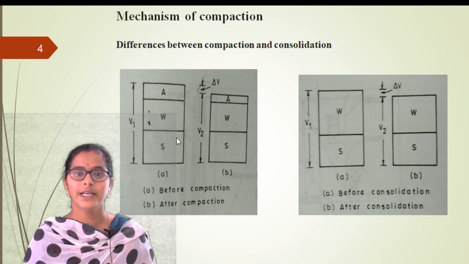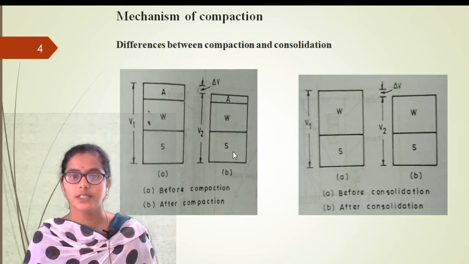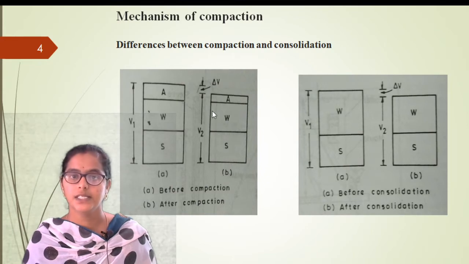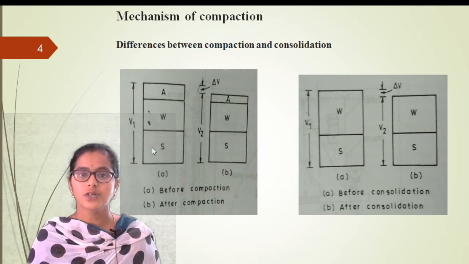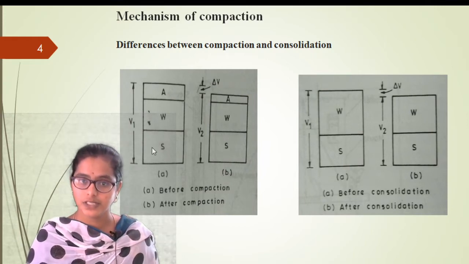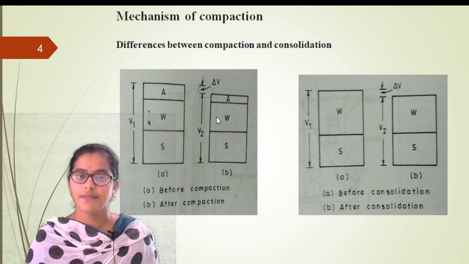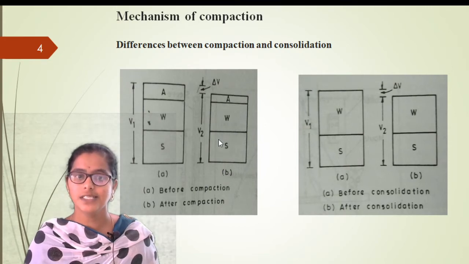So what is happening actually after the compaction process? The second image, image B, is showing the compaction effect, right? So this is the original soil, and this is the phase diagram for the original soil, and the B phase diagram is representing the soil which is compacted.